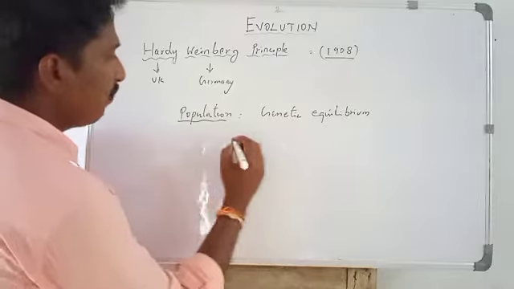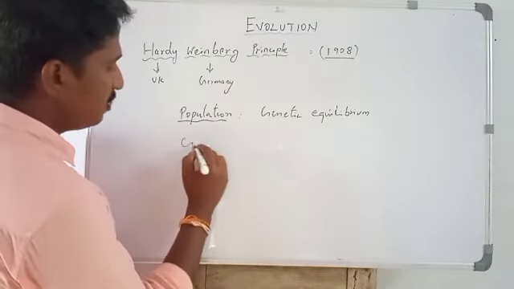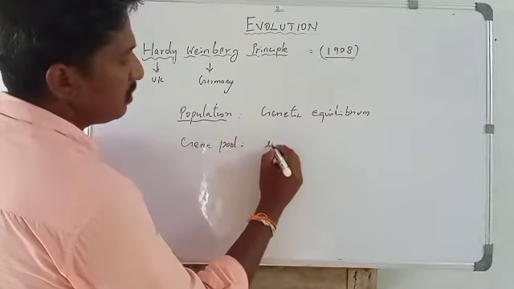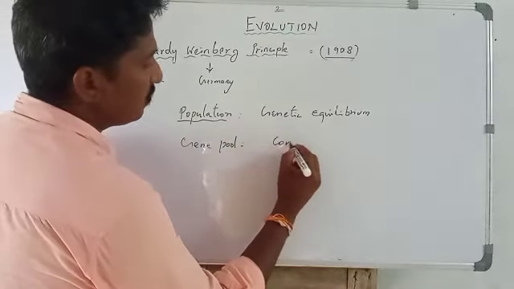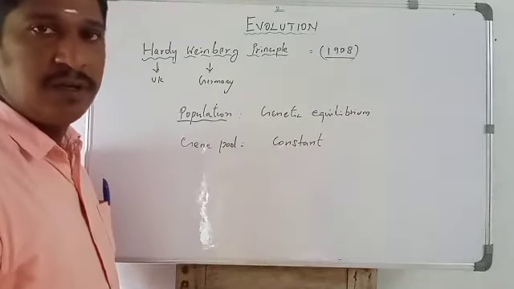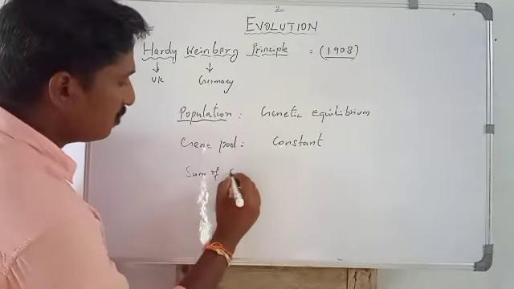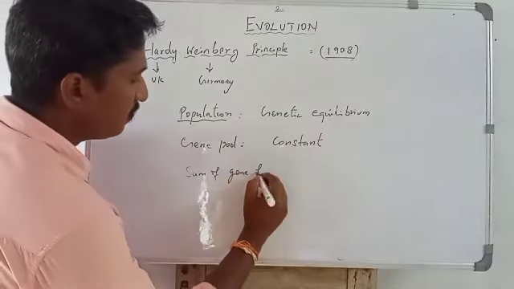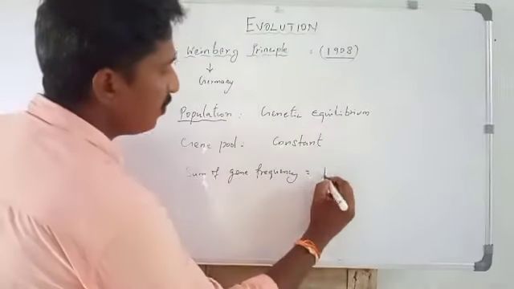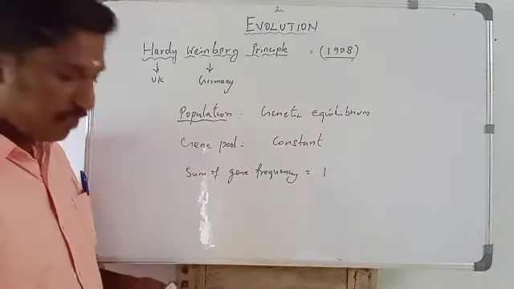The frequency and the gene pool of a population is constant, and the sum of gene frequencies is 1. So this is called the Hardy-Weinberg principle.